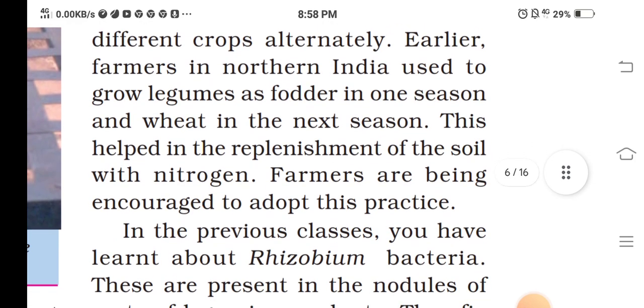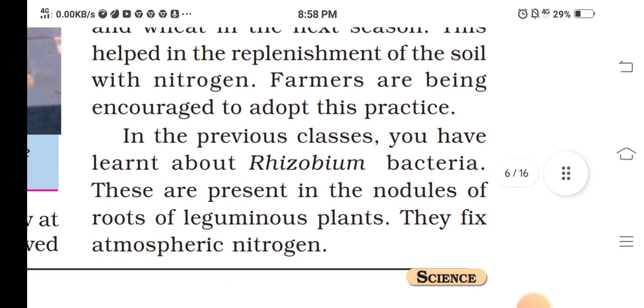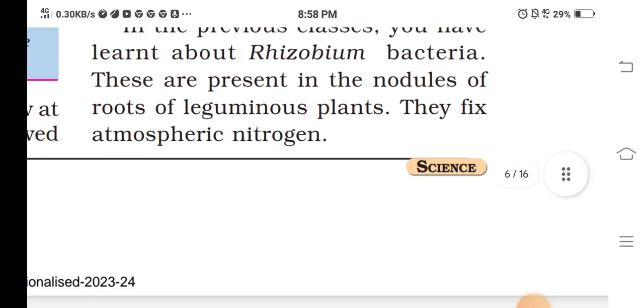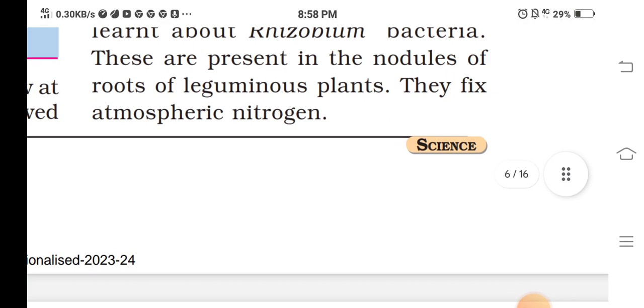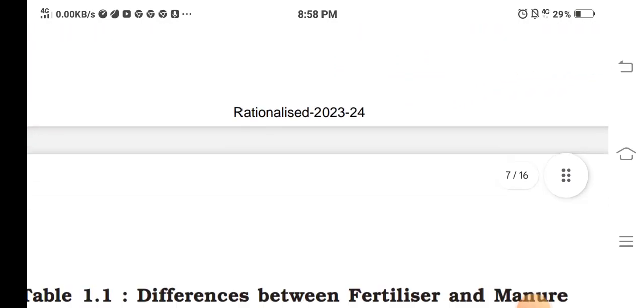Earlier, farmers in northern India used to grow legumes as fodder in one season and wheat in the next season. This helped in the replenishment of the soil with nitrogen. Farmers are being encouraged to adopt this practice. In the previous class, you have learned about the rhizobium bacteria. These are present in the nodules of the roots of leguminous plants. They fix atmospheric nitrogen.